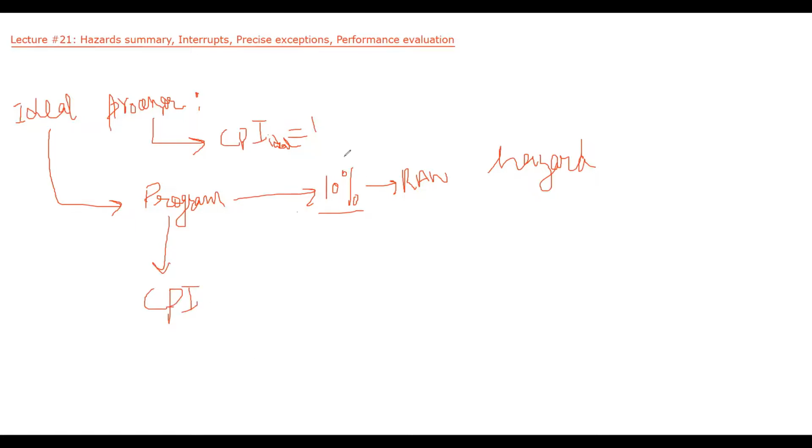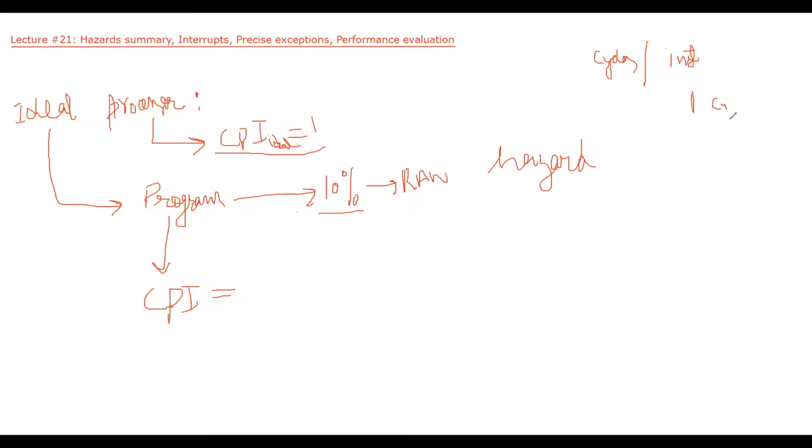We know CPI means cycles per instruction. So how many cycles are required to complete one instruction? In the previous scenario, how many cycles were required to complete one instruction? One cycle was required because CPI was equal to 1.